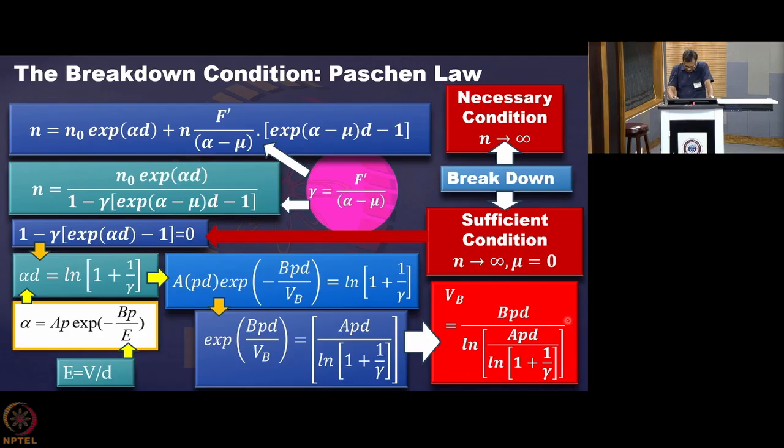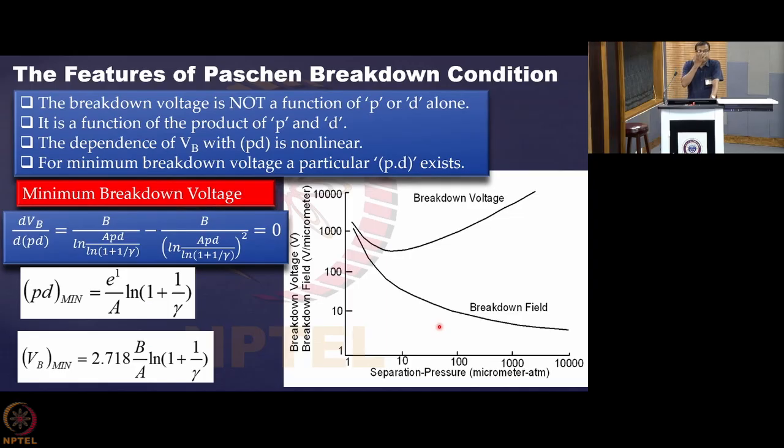Now the important thing in this was that this Vb is not a function of pressure or distance alone. An interesting property of this equation is that Vb is a function of the product P into d. You see here that in the numerator also pd is there, and in the denominator also pd is there. So you can write that Vb is a function of the product P into d. Then what we found is that the behavior of the breakdown voltage varies with the product pd like this.